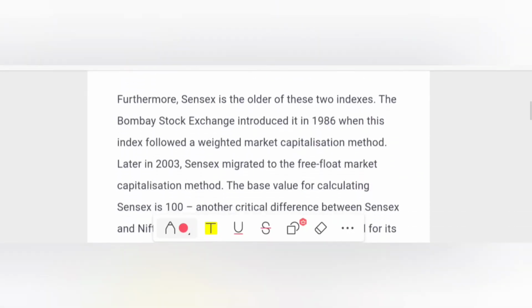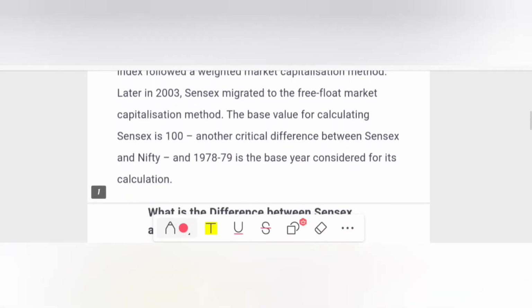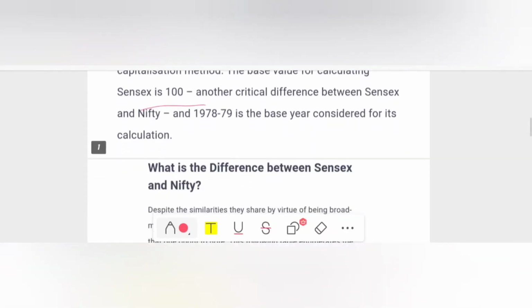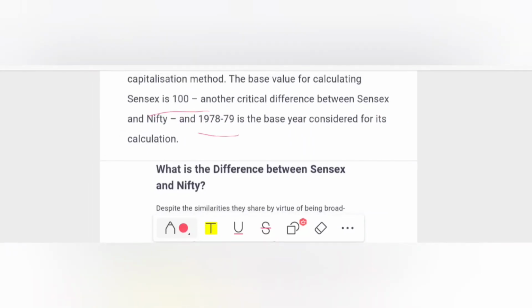And furthermore, Sensex is the older of these two indexes. The Bombay Stock Exchange introduced it in 1986, when this index followed a weighted market capitalization method. Later in 2003, Sensex migrated to the free float market capitalization method. The base value for calculating Sensex is 100. Another critical difference between Sensex and Nifty is the base year considered for its calculation, 1978 to 79. So this is the base year difference between Nifty and Sensex.